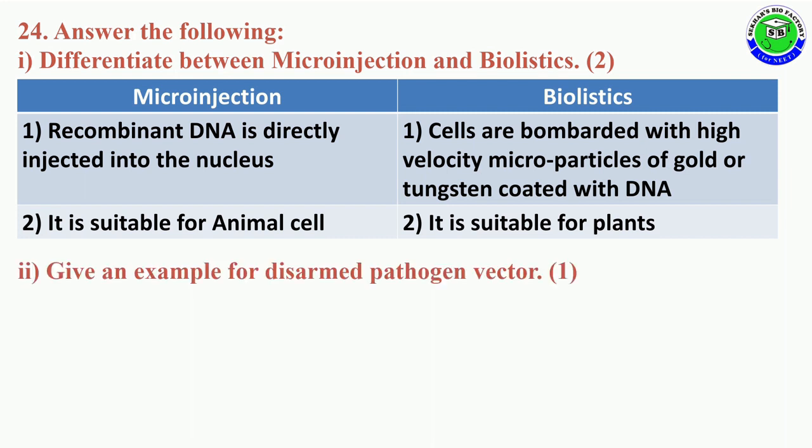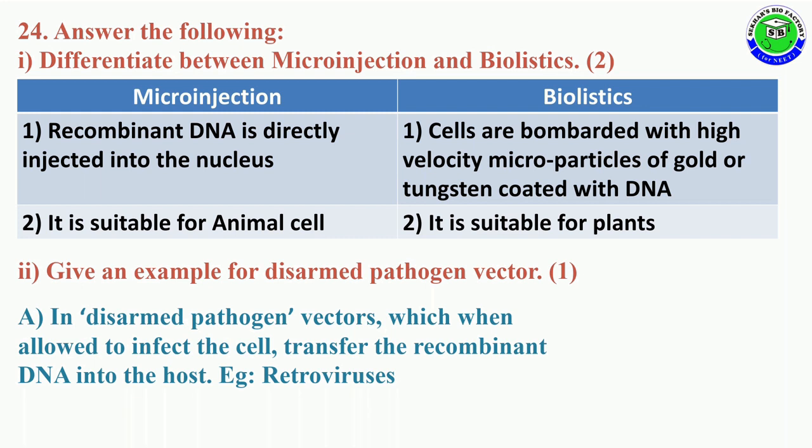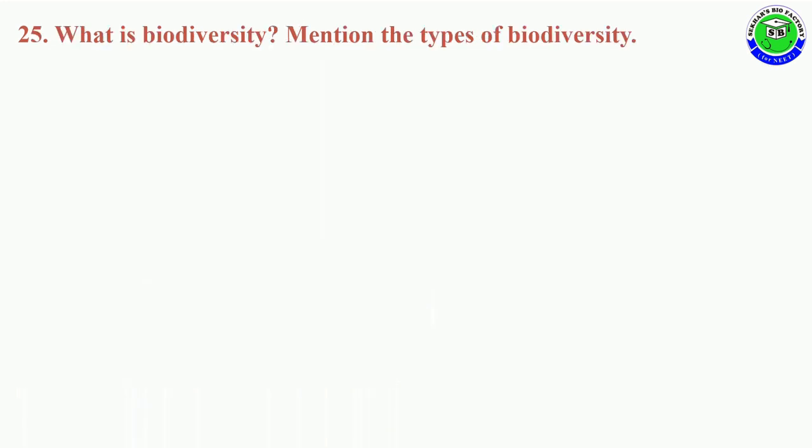And the second question in 24, for 1 mark. Give an example for a disarmed pathogen vector. A disarmed pathogen vector can infect the cell and transfer recombinant DNA into the host. Example, retroviruses. Question number 25. What is biodiversity?